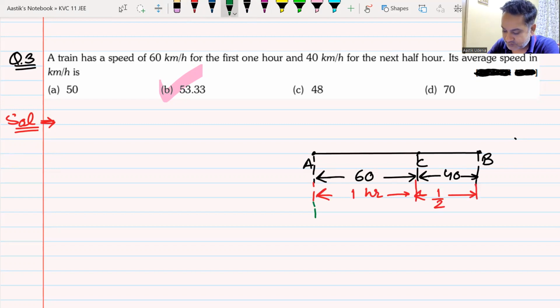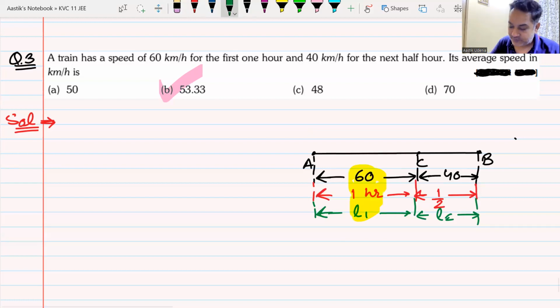I don't know how much distance he has moved. It is very simple. Let me call this as L1. And let me call this as L2 or X2, whatever. From these three quantities, I can get the value of distance L1. Yes or no? How much will distance L1 be coming as? He's moving with 60 km per hour for 1 hour continuously. What will be the distance he'll move?